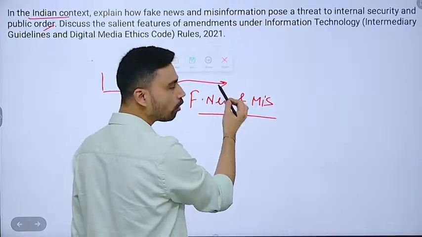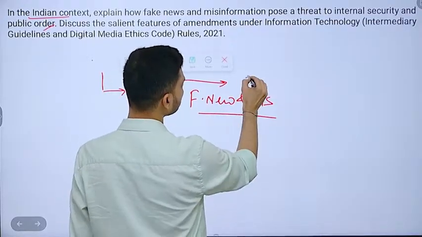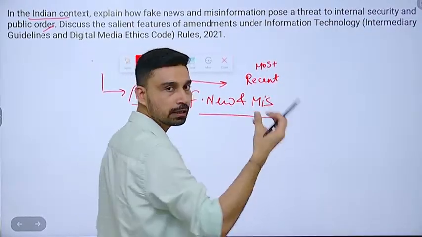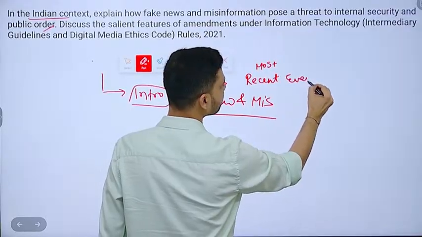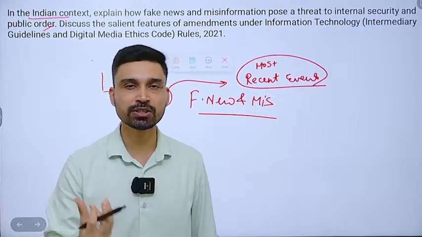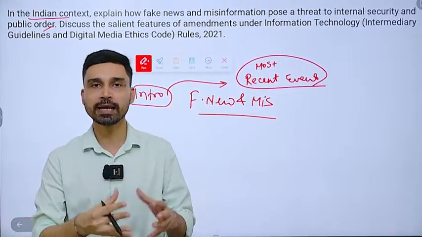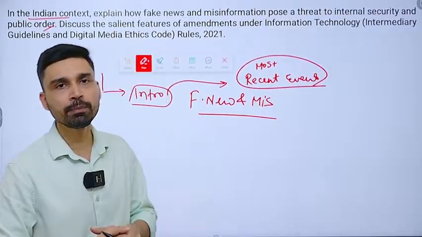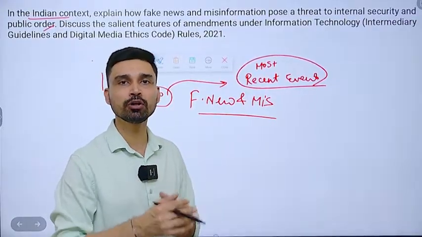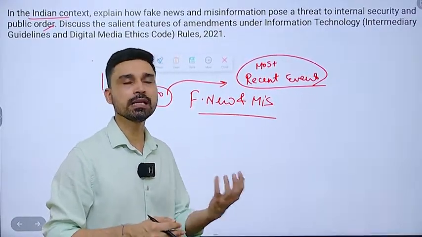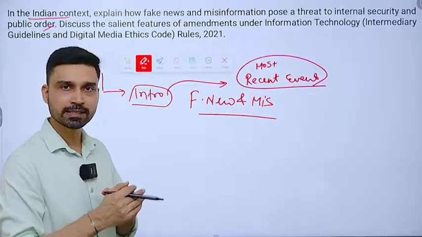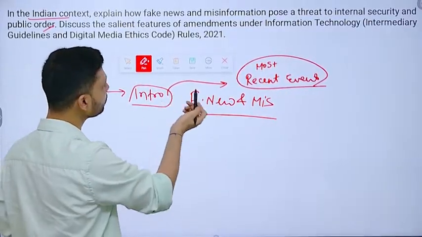Now one good way of starting the introduction, if you are able to recall and remember, is to talk about the most recent event where such a threat has manifested itself. For example, you can talk about the misinformation that was spread when the Gulf crisis began, when the Strait of Hormuz crisis began. People began to hoard gas cylinders because they feared that there would not be enough supply of LPG. Even though the government tried to assuage the fear that we do not have a critical deficiency, still people went into panic mode. To some extent that was due to the spread of rumors, to some extent false rumors on social media platforms. So that could be a good way for starting.